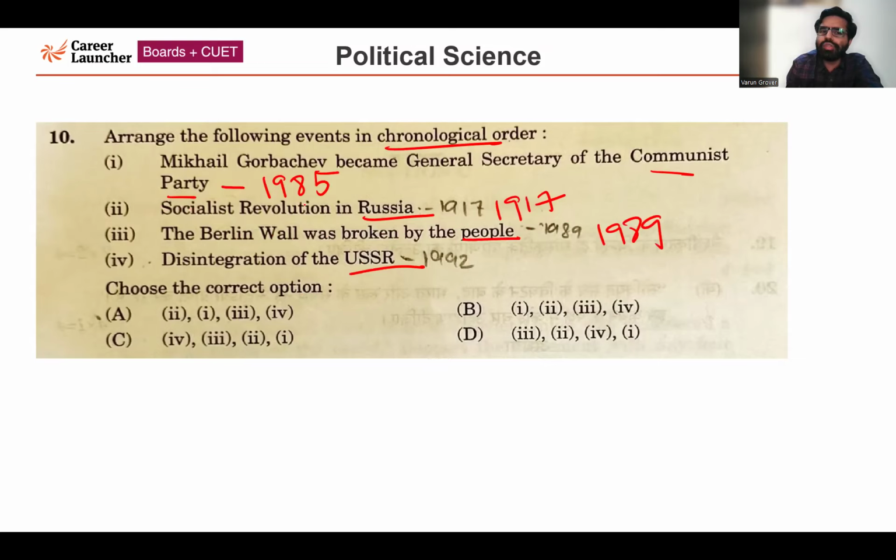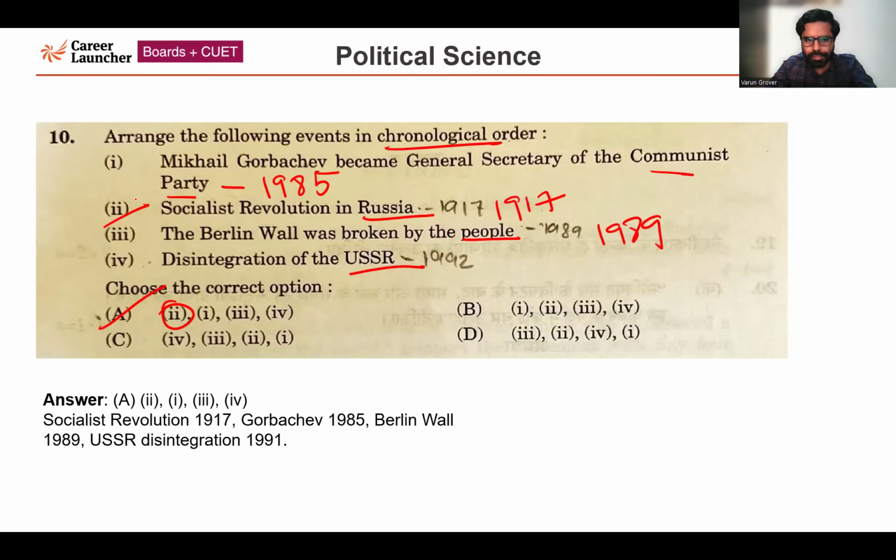First thing that happened is the socialist revolution in Russia in 1917. There is only one option which starts with point number 2. So you don't have to pay attention to the other options. You can directly mark A as the correct answer. This is how you can eliminate also. Even if you are only aware of point number 2, you could have come up with the answer. So the correct answer is option number A.